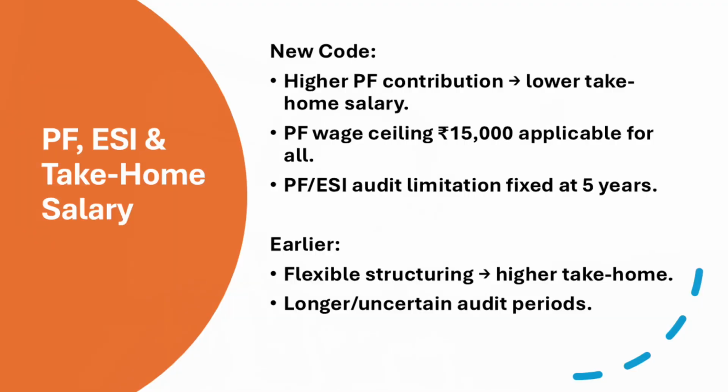Post introduction of the new code, higher PF contribution would lead to lower take home salary. PF wage ceiling of rupees 18,000 is now applicable for all. PF and ESIC audit limitation is fixed at 5 years. Earlier, flexible structuring led to higher take home salary, while the audit periods were longer or uncertain.